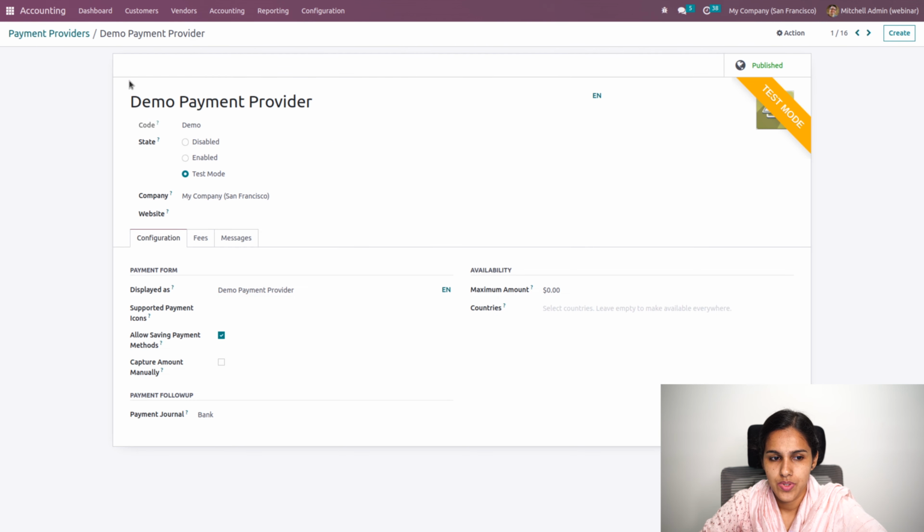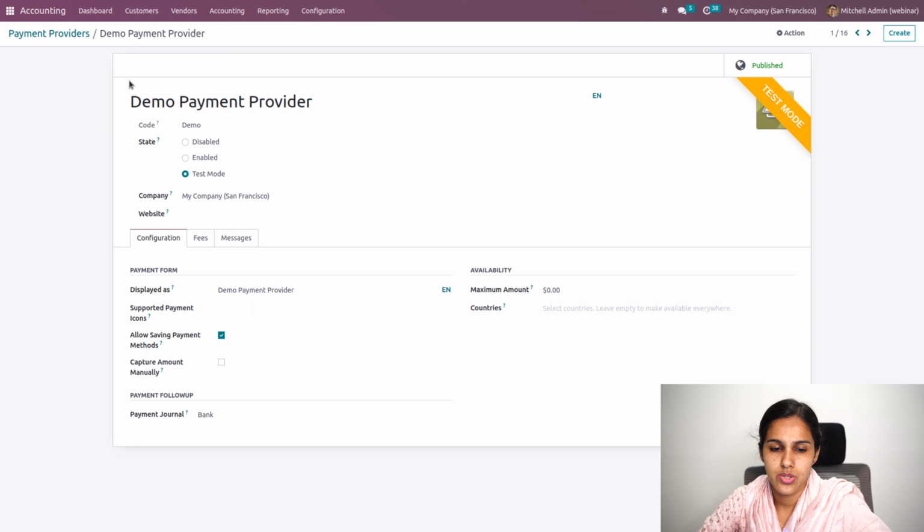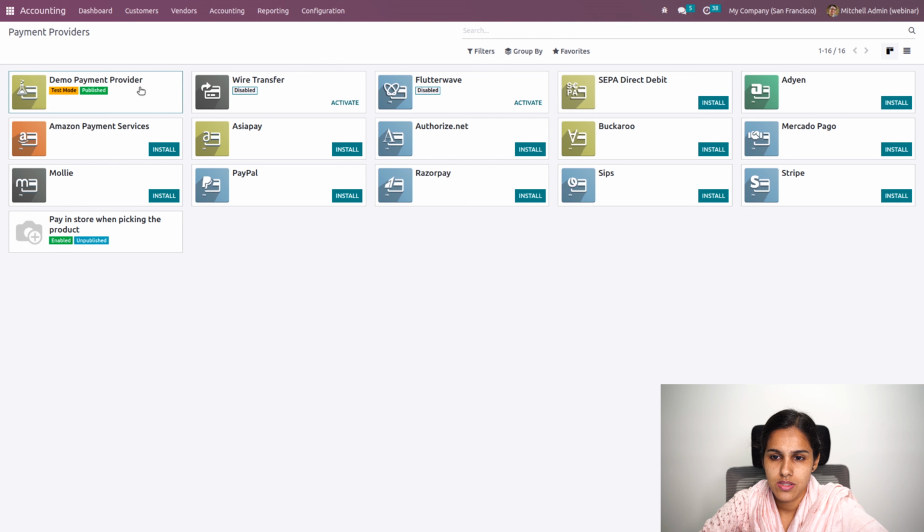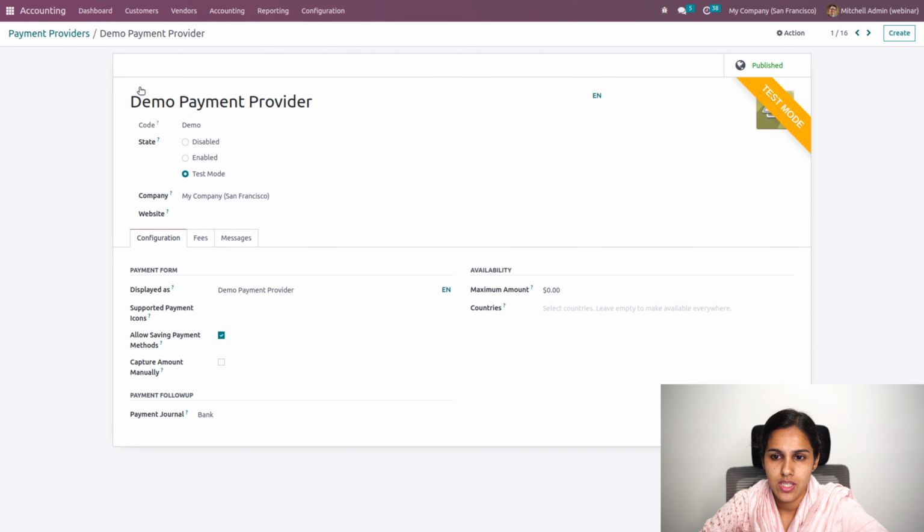We'll also have this demo provider to make our demo payment for our invoices. You can activate the payment providers by clicking on the install option on this tile. Once it is installed, you will be able to configure the settings.